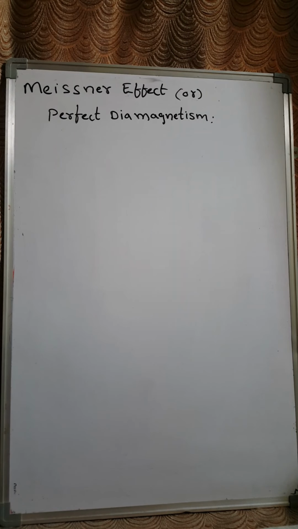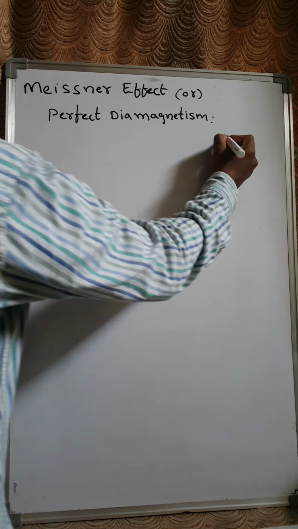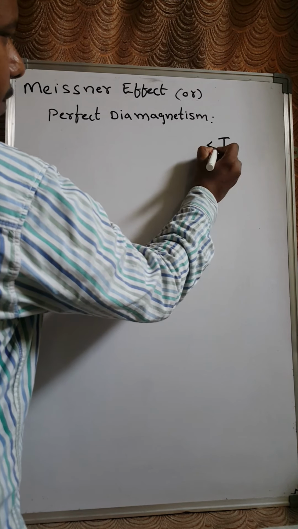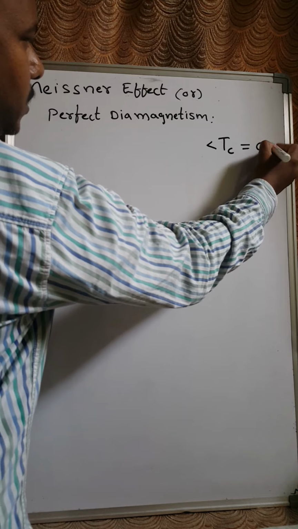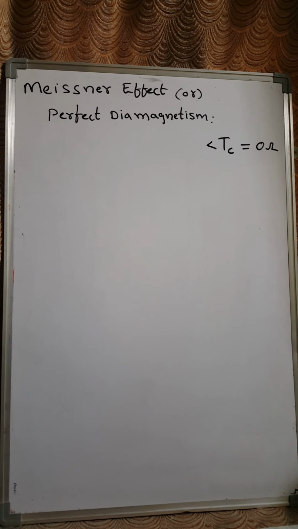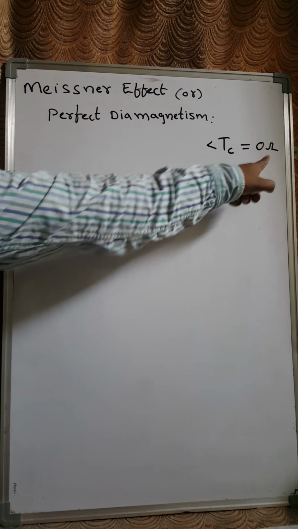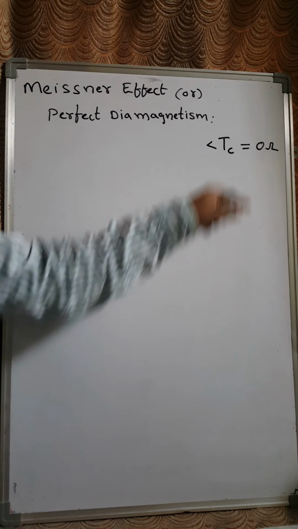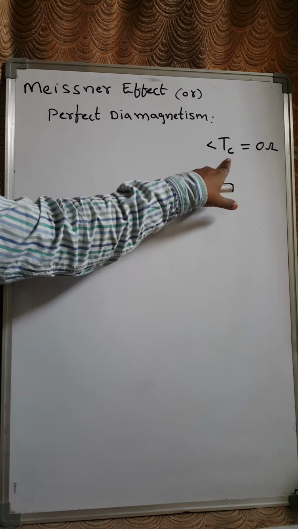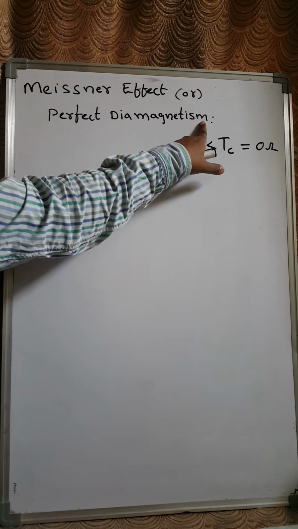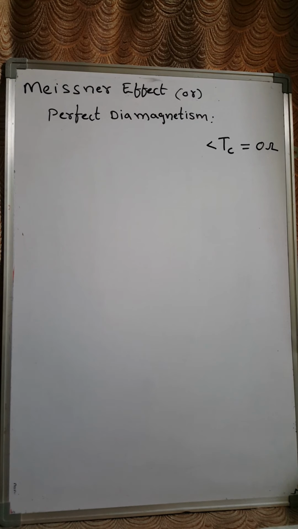Now we are going to discuss the Meissner effect, or perfect diamagnetism, right? Superconductors we studied. Superconductors are nothing but materials below the transition temperature. Below the transition temperature, the material shows zero resistance. A material which shows zero resistance below a particular transition temperature is called a superconductor. Right? Now we are going to say that these superconductors are diamagnetic materials. For this we are going to show a small experiment.